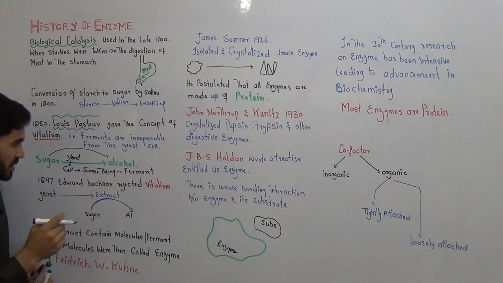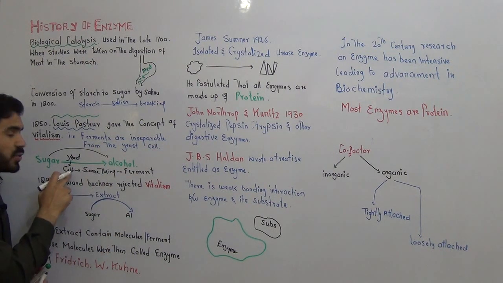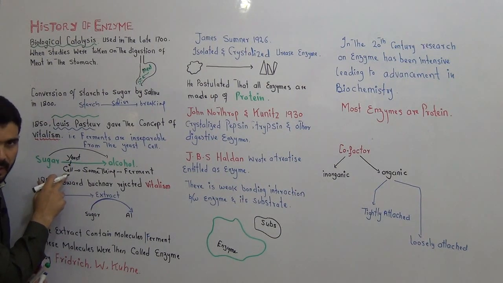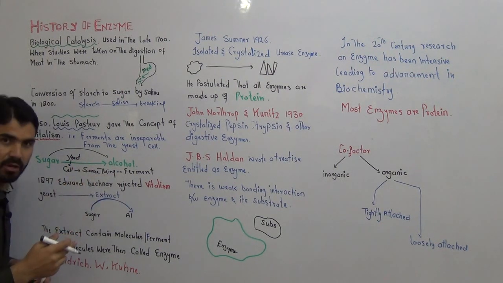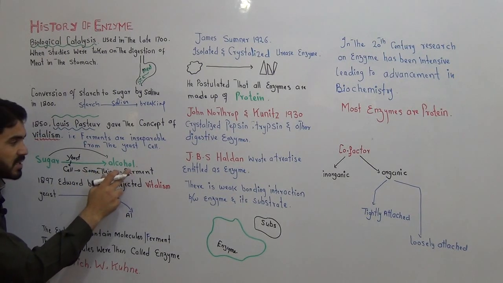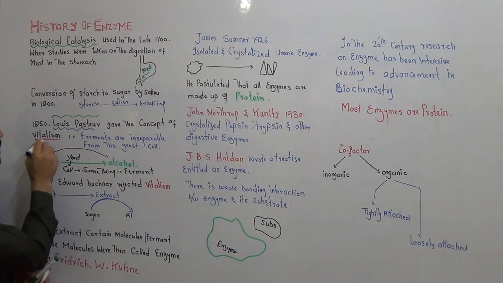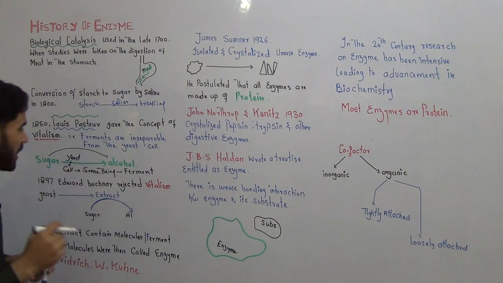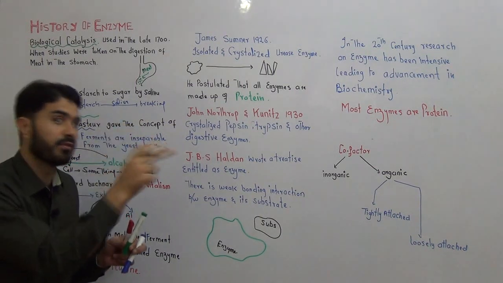Vitalism means if you want to convert sugar into alcohol, you need a yeast cell. Without this living cell, you cannot make alcohol from sugar. In other words, you cannot separate ferment from the cell. This idea is going to be rejected in the future.